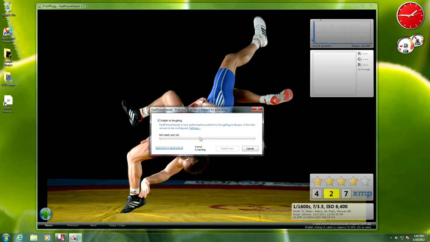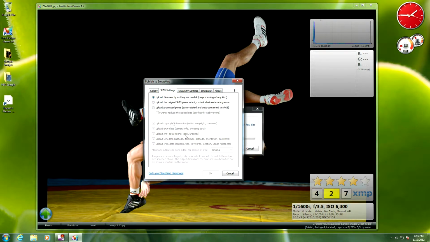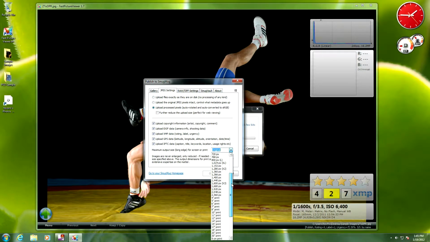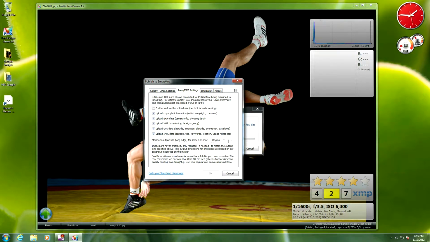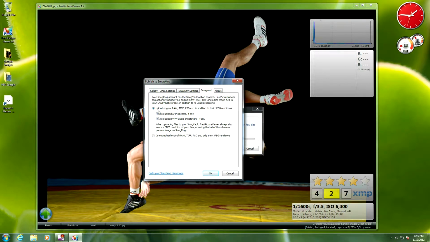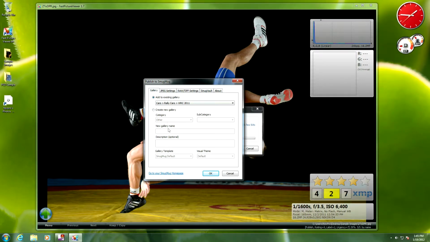Okay, after a little while I can configure the settings. So what I want to do in this particular demo is rescale the image to 1600 pixels. Same thing with non-JPEGs, and I want to use the SmugVault option that I have enabled on my account. So I create a new gallery, let's say demo, and I use the default theme, etc.